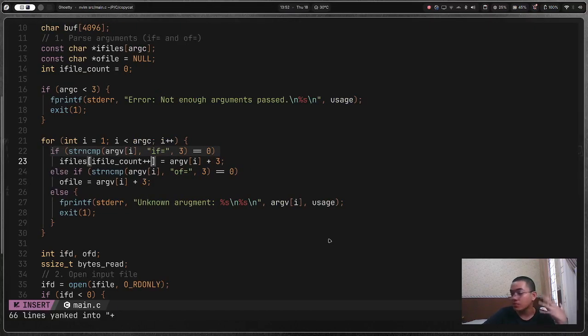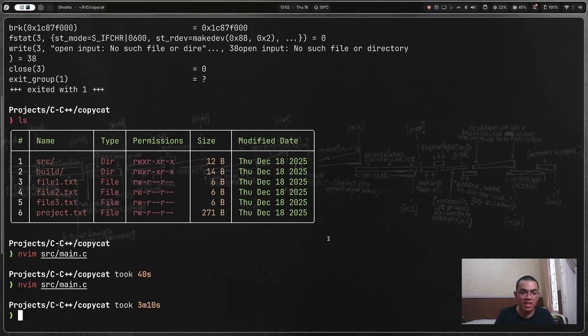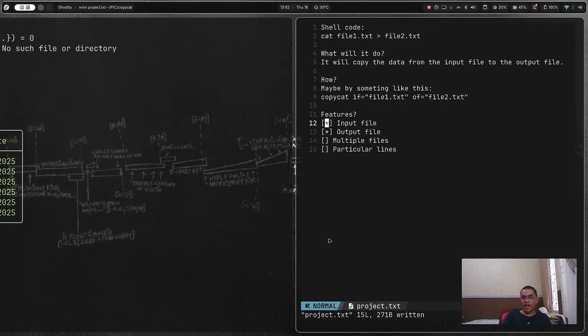This will turn copycat into something closer to cat. Now in cat, we can do something like this. Cat file1.txt file2.txt, output it to file3.txt. In cat, we can have multiple files, but copycat doesn't have that yet. So I'm going to make it happen. So this is why I have multiple files as part of the features.